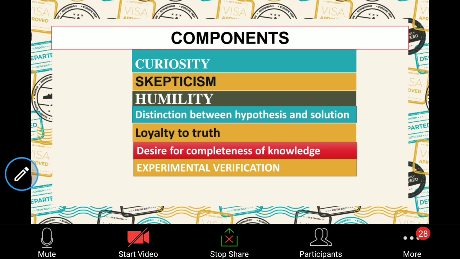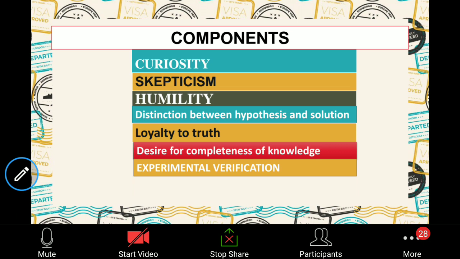So, what do you mean by curiosity? Yes, Pritham, can you tell me what you mean by curiosity? Trying to know what is the cause of this problem, why it has happened, what has led to this kind of situation. You keep on asking yourself, you are reasoning out, trying to know new things, trying to experiment with new things. You are interested in that. So that's nothing but curiosity.